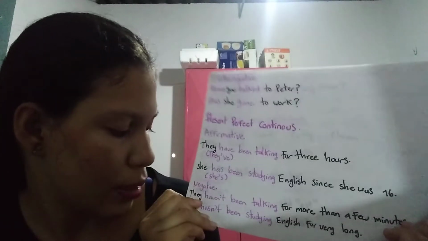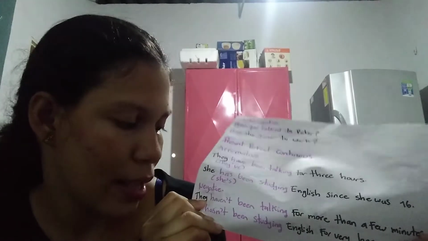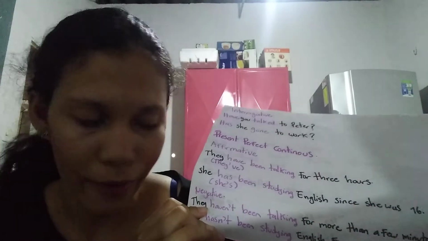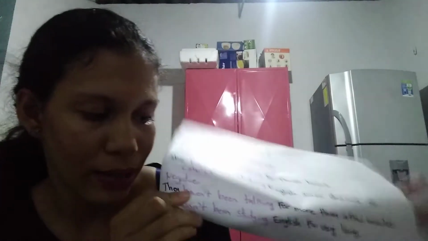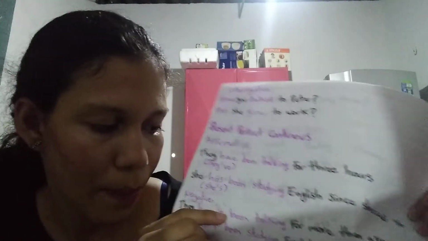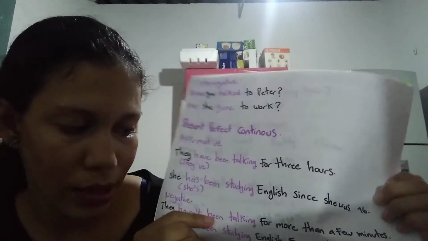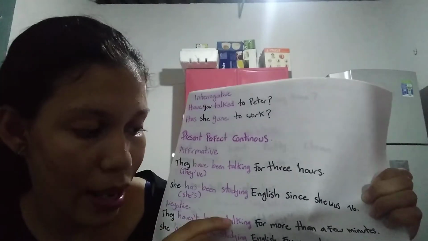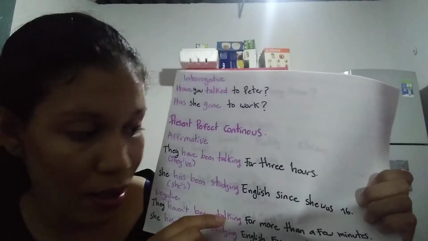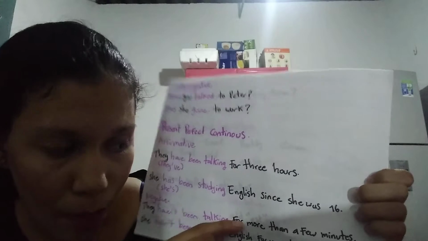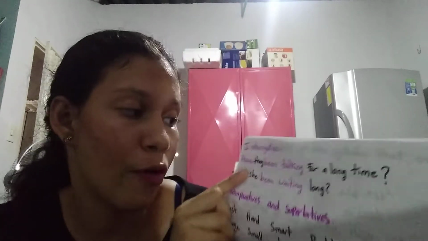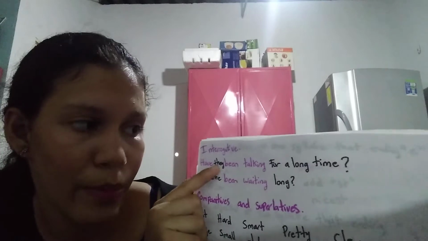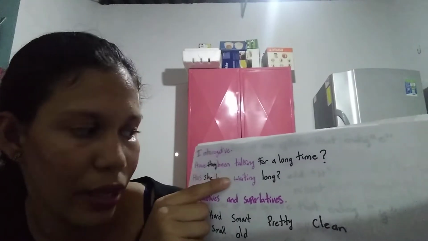The structure is subject plus auxiliary verb have, plus not, plus been, plus the verb with ing, plus the complement. The interrogative form is: have they been talking for a long time?